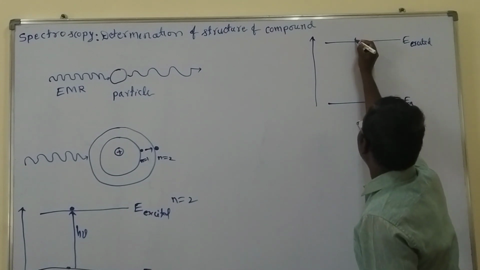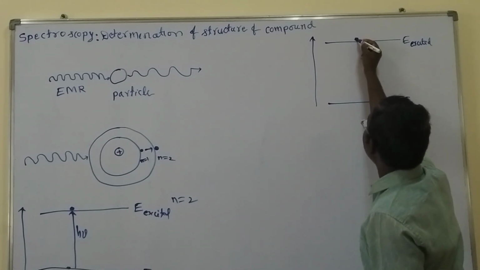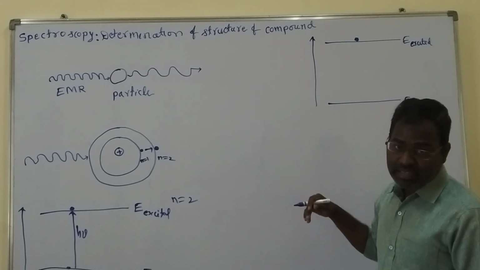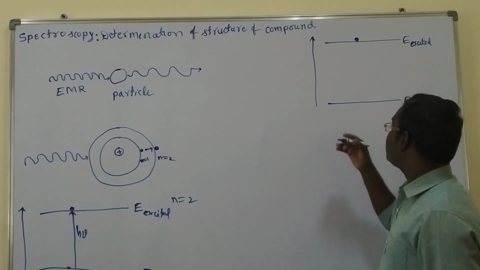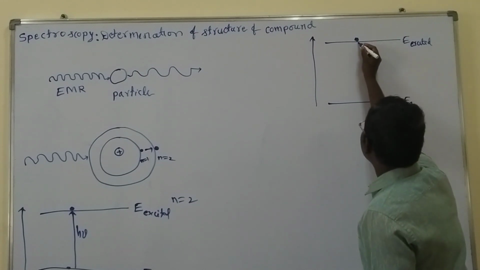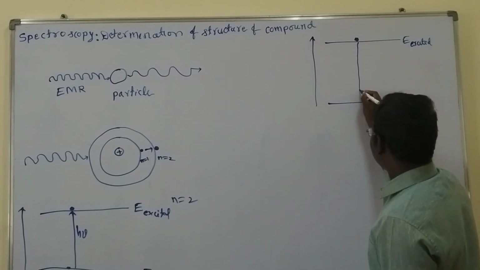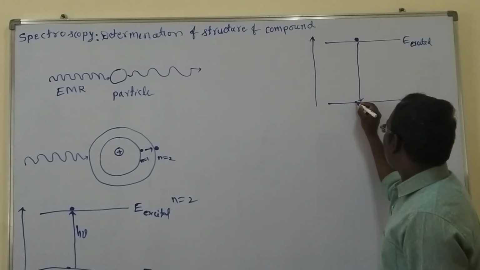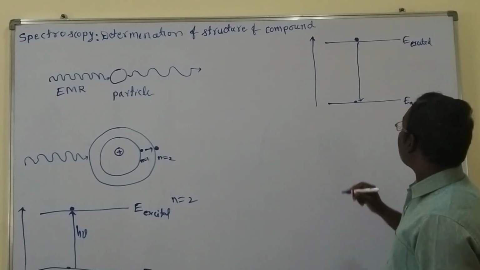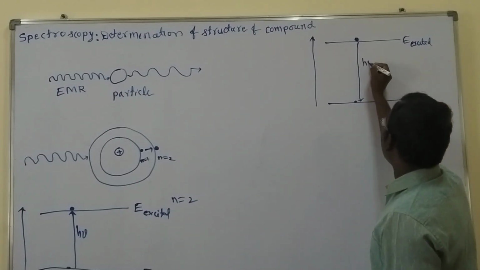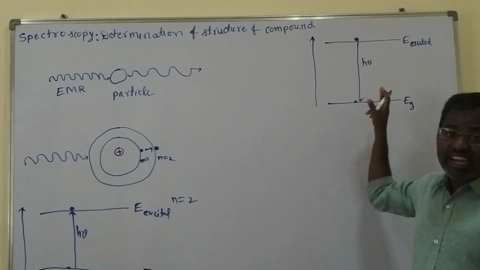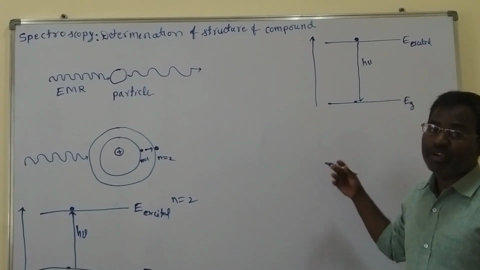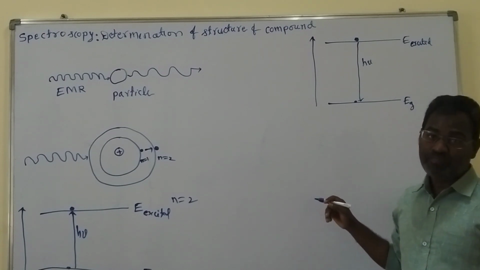Now here we have the electron in the second energy level. It is highly energetic, so it won't sustain for a longer time. That's why it gives the energy to the surroundings. It can use the energy and come back to the ground state. Here it is releasing the energy. If this energy is taken for analysis, we can get the spectrum. That spectrum is called the emission spectrum.